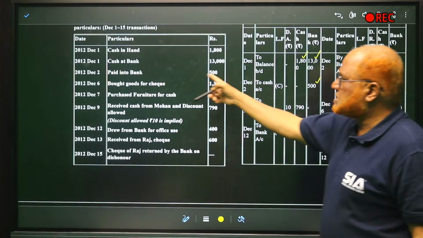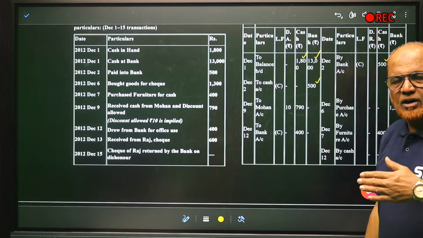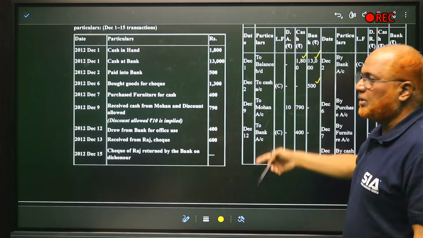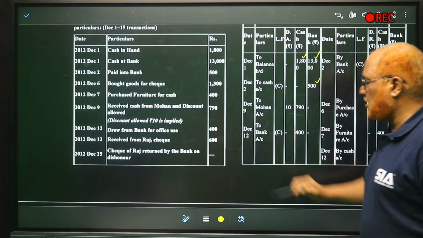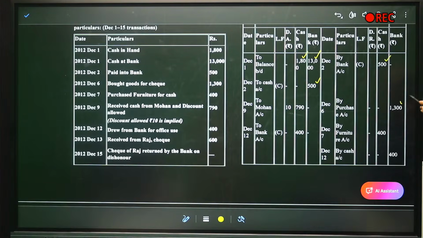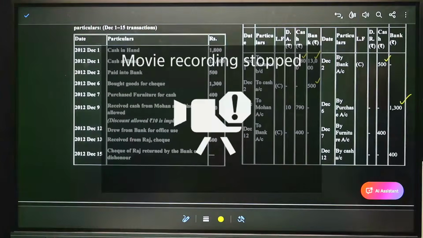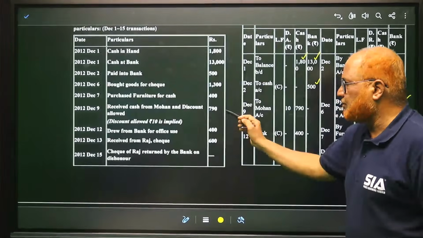Next, bought goods by cheque. Cheque means we have paid the amount, so it goes to the credit side. All receipts should be taken on the debit side, and all payments on the credit side. So 1300 we have paid, this 1300 for purchase of goods. Next, purchased furniture for cash, cash column 400. Then received cash from Mohan and discount allowed 10.